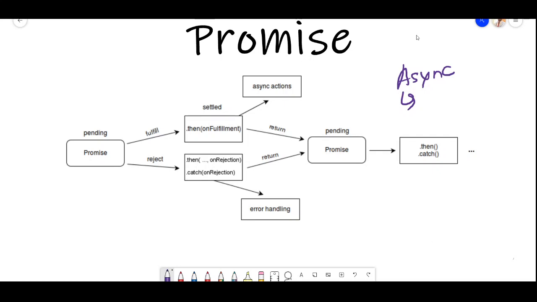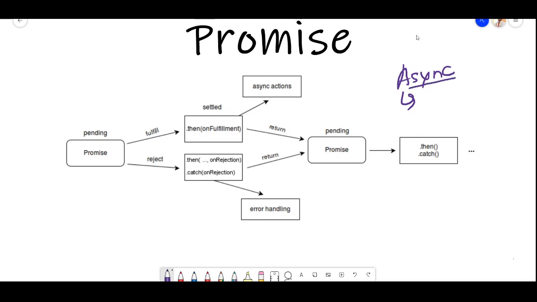For an example, I need to go to the market and buy something, and for that I need to go to the market. Before going to the market, even I don't know how long it will take. As an assumption, I would say it will take 2 minutes, 3 minutes.